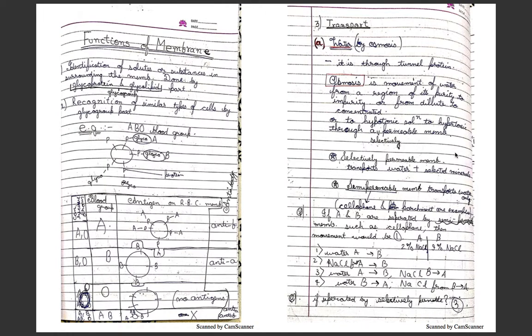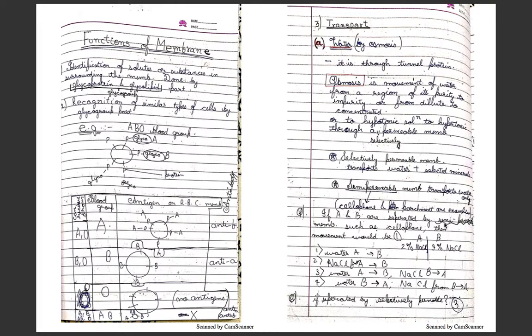Osmosis is the movement of water from a region of its purity to impurity, or from dilute to concentrated, or from a hypotonic to a hypertonic solution through a selectively permeable membrane. One very important thing: a selectively permeable membrane transports water as well as minerals, but a semi-permeable membrane transports only water. Examples are cellophane and parchment. Semi-permeable passes water; selectively permeable passes everything.